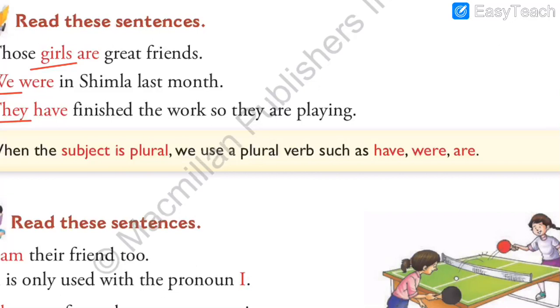So in all these three sentences, as you can see, the subject is plural. First one, girls, more than one person. We, that means more than one. And they, that also means more than one. So more than one person or more than one thing, that is called plural. Plural subject. And with plural subject, we use plural verbs. Which are the three plural verbs? Have, were, are. These three are called plural verbs. Plural means more than one. So whenever you have a plural verb, always use plural subject with the plural verb. Always remember these three are plural verbs.